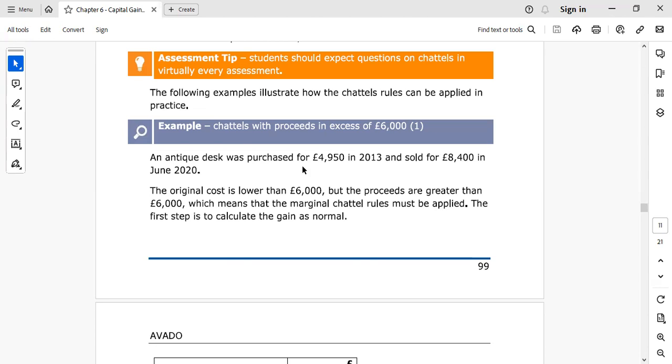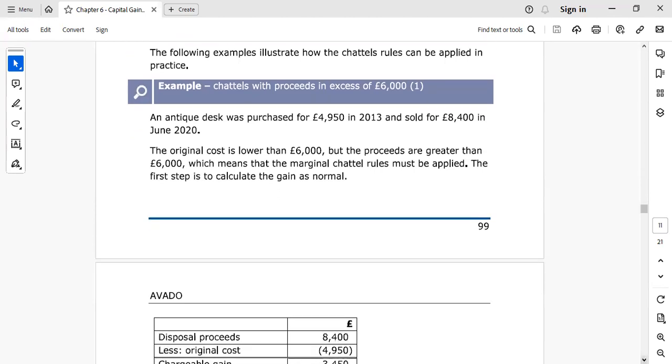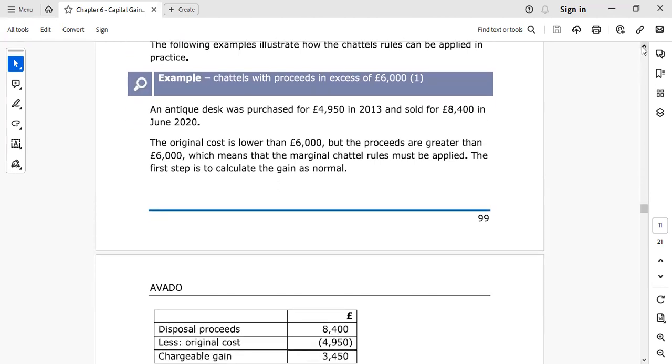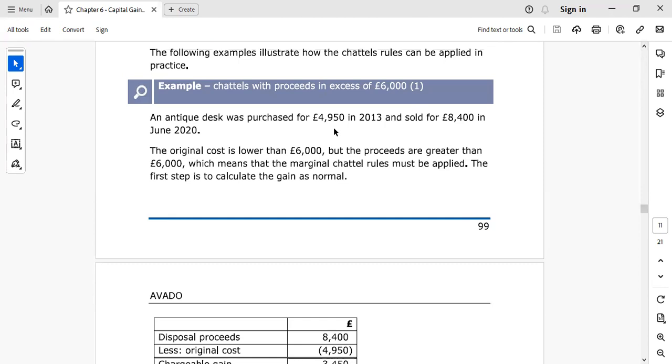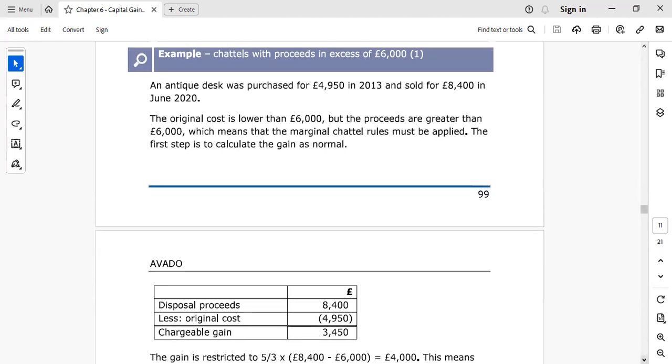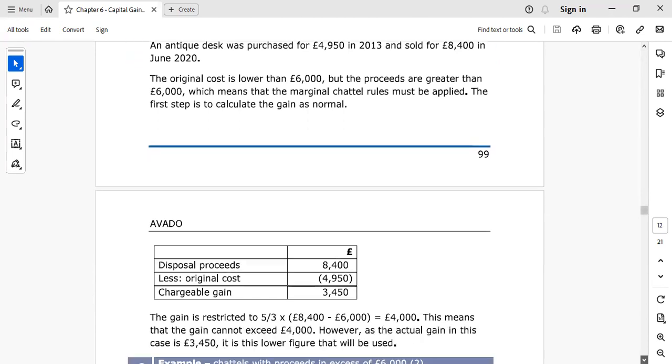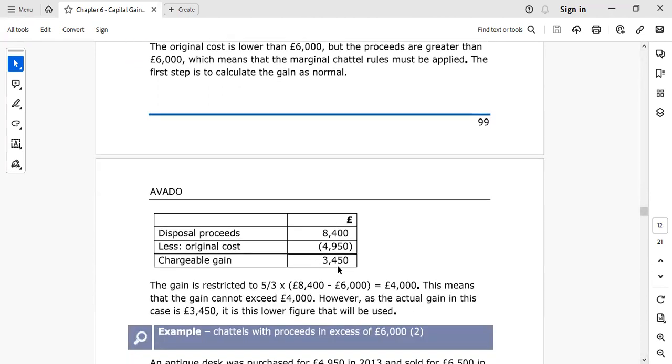Okay, chattels with proceeds in excess of £6,000. If you look here, an antique desk was purchased at 4,950 and sold for 8,400. So disposal proceeds are 8,400, original cost is 4,950, and the chargeable gain is 3,450.